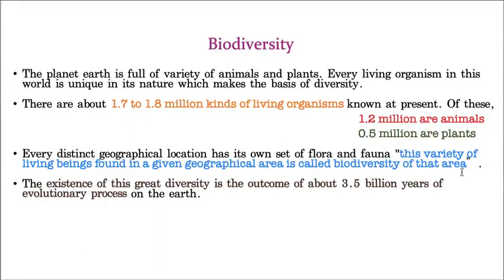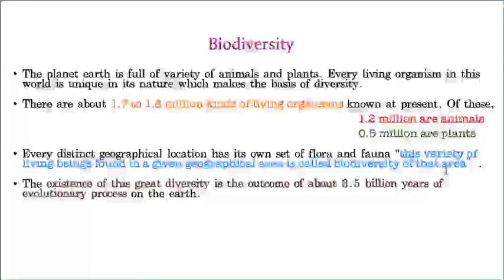Let us take one example. Mumbai. In Mumbai, some animals are there, like dogs and cats, some birds like parrots and pigeons, and some human beings. That means different types of organisms are present in that particular geographical area, Mumbai. And that variety of living organisms present in that area is called the biodiversity of that area. Hope you understood.